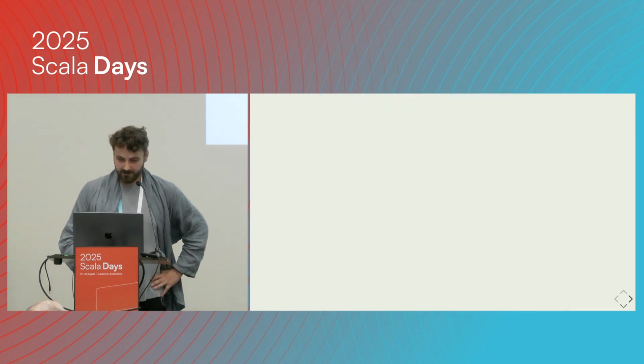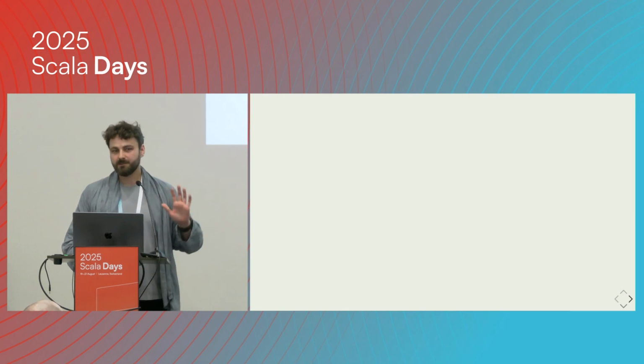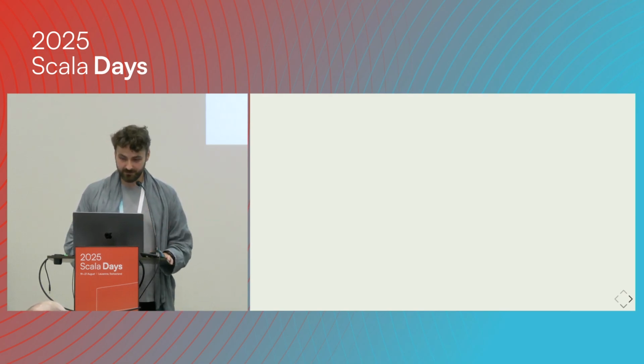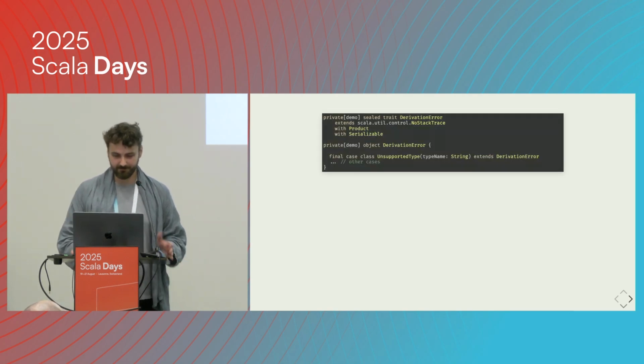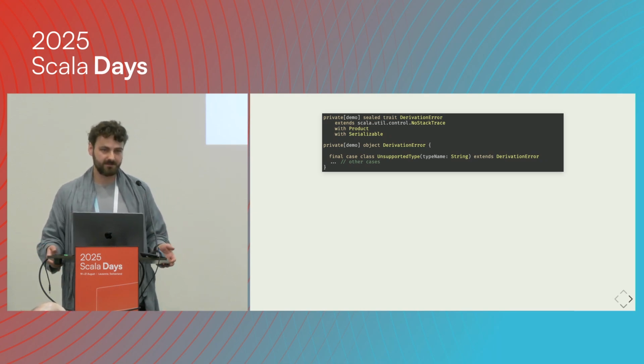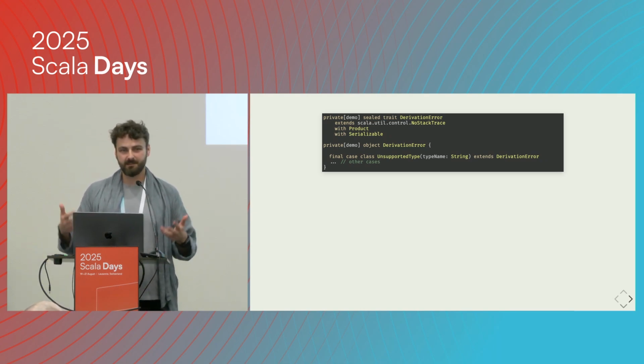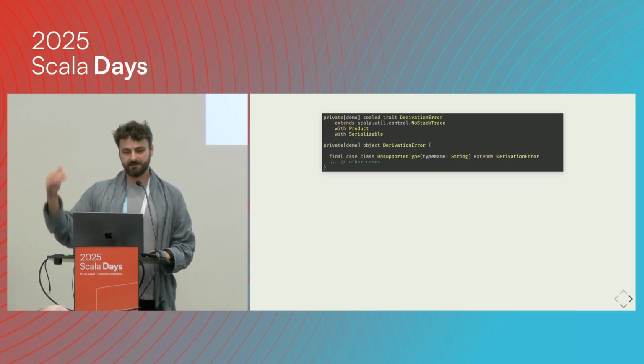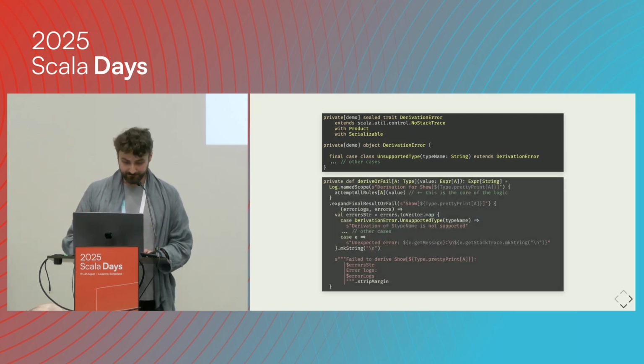And if we are curious about the internals, I'm not going to go through all of the code, I believe it's better to look at it in the IDE, but we can do some nice utilities like creating our own error sealed traits, so that we have a nice finite list of possible errors to handle.